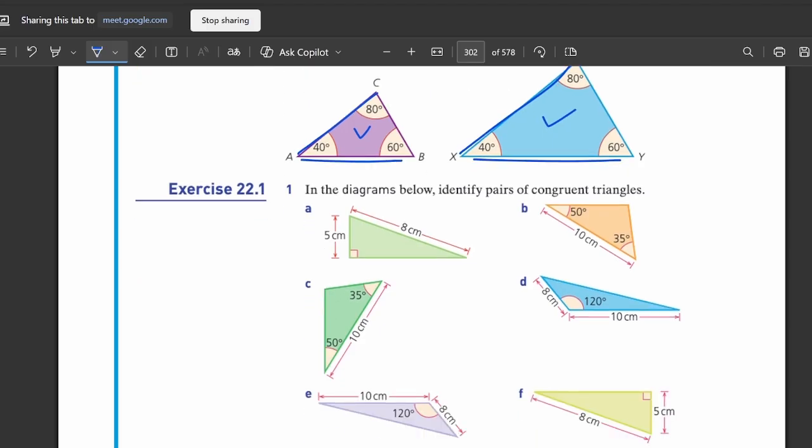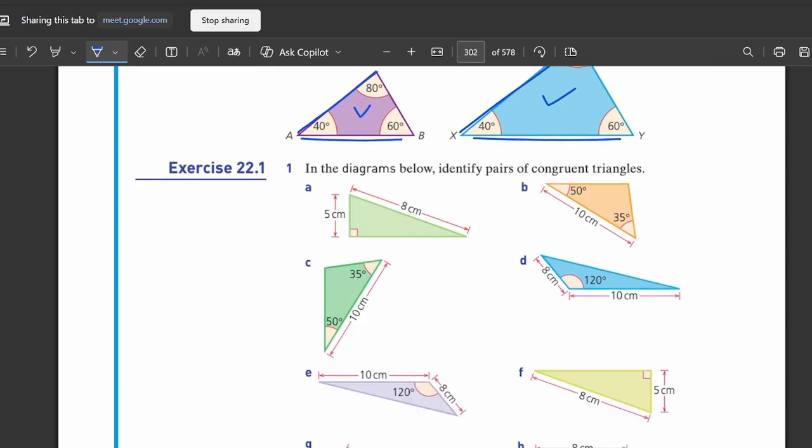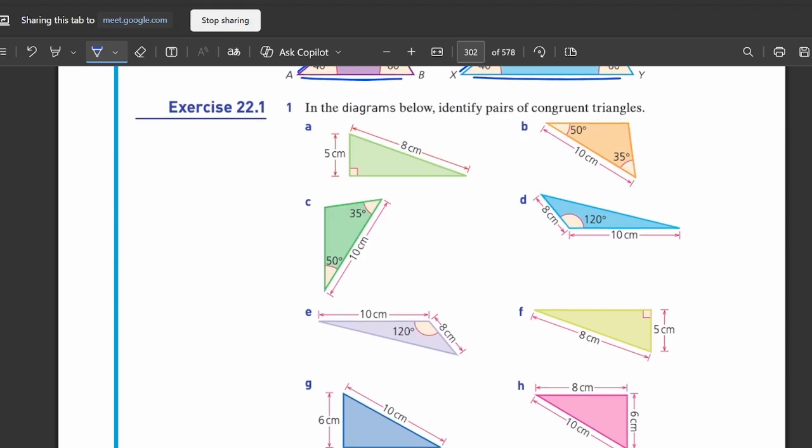Now you tell me, A is congruent to which triangle? Triangle F. Very good. So A is congruent to F. Now B is congruent to which one? C. Very good.